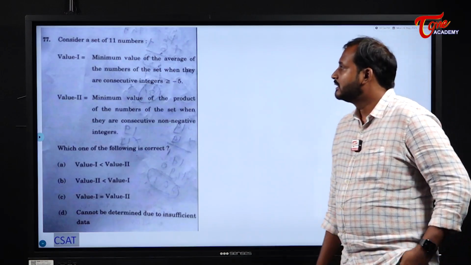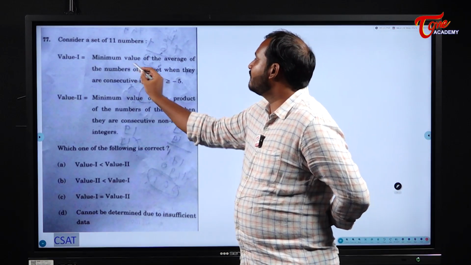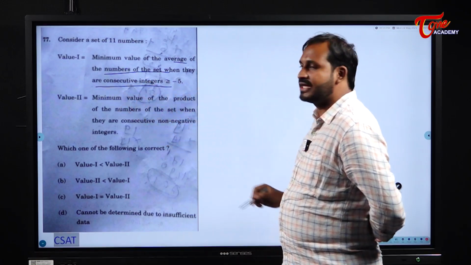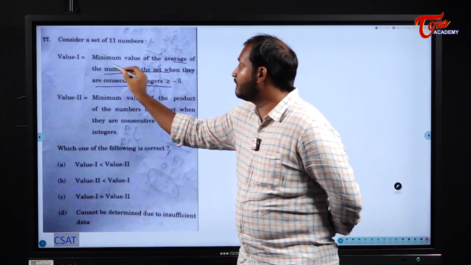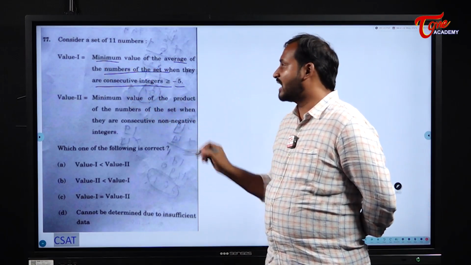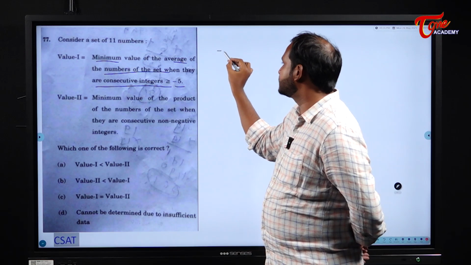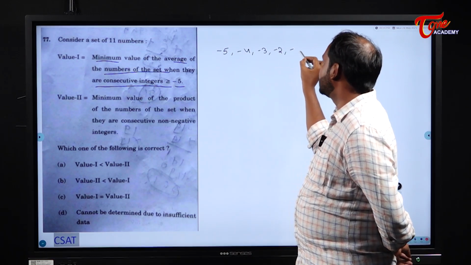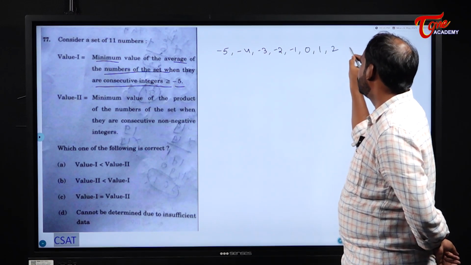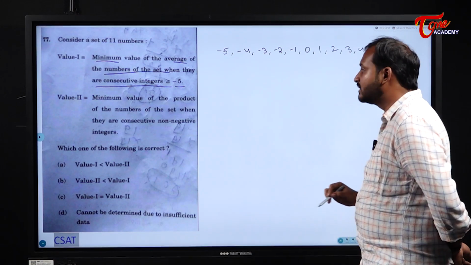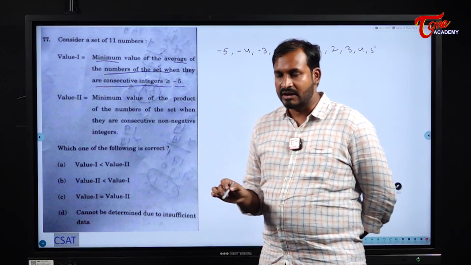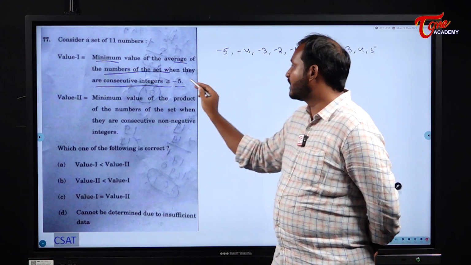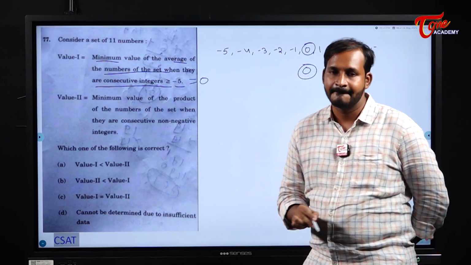Next one. See here. Minimum value of average of numbers of the set when they are consecutive integers greater than or equal to, see, minimum. To get the minimum value, I should start from the minimum number only, right? So the minimum numbers are minus 5, minus 4, minus 3, minus 2, minus 1, 0, 1, 2, 3, 4, 5. So these are the minimum 11 numbers. And the average of these numbers is how much? 0. So the minimum average for these numbers will become 0.